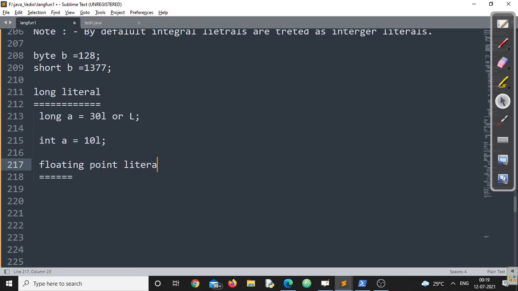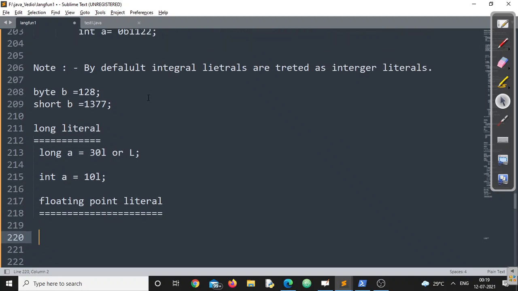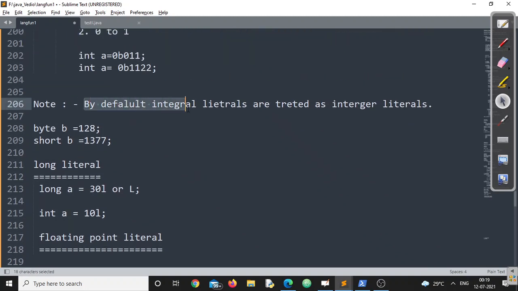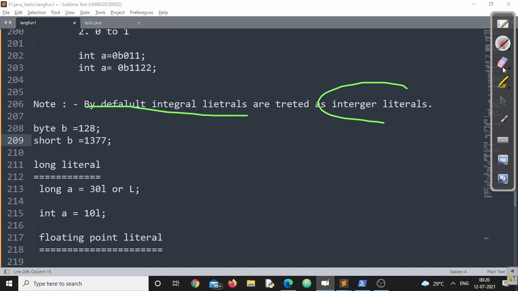We have already discussed every aspect of that, like how the memory management works with mantissa and exponent. Everything we have discussed very thoroughly. In case you missed that video, please go back and see that video and come back here, otherwise it will be very difficult for you to understand all these concepts, right? Now we are talking about floating point literals. Previously we were talking about integral literals. Every integral literal is by default treated as an integer literal.